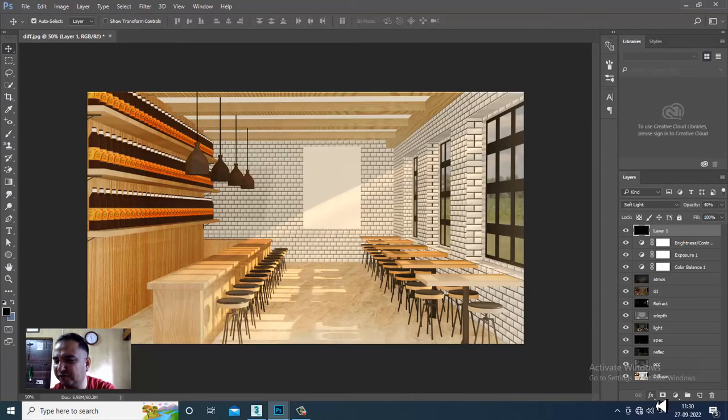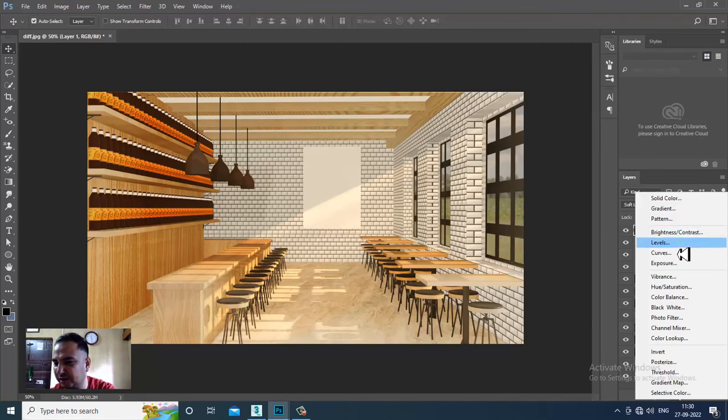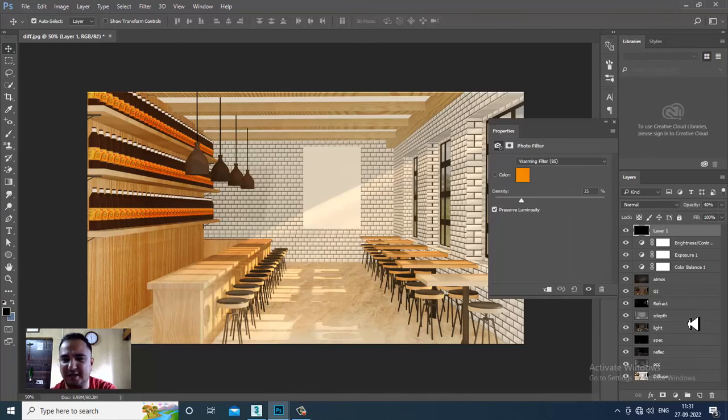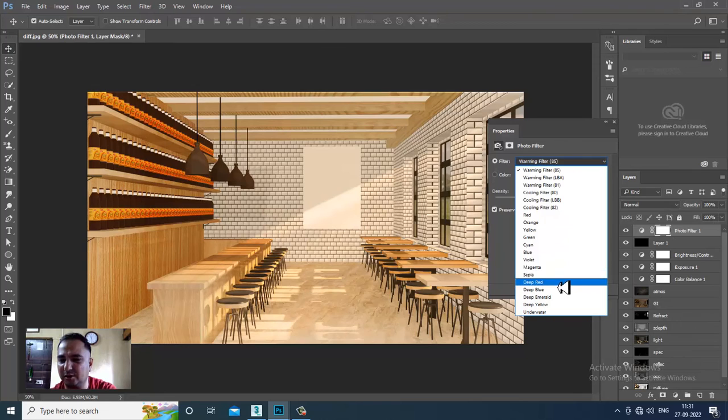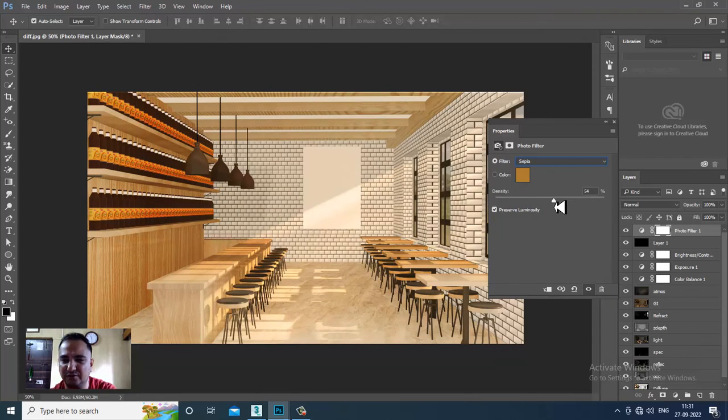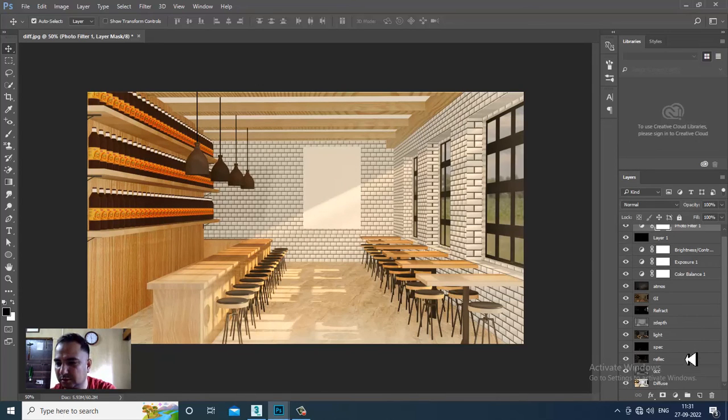If you want to give, we have some effects over here, like you can again go into this and let's add a bit of photo filter. I can give a bit of sepia to it if required. Let's not make it totally orangish. You can set that accordingly. Are we getting the reflections? Yes, we are getting the reflections also.